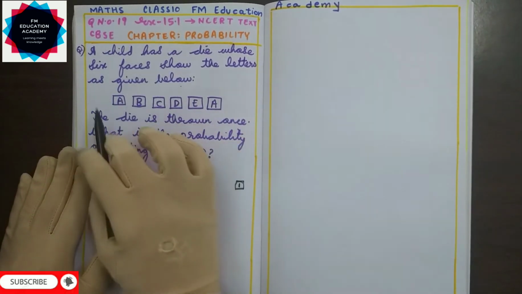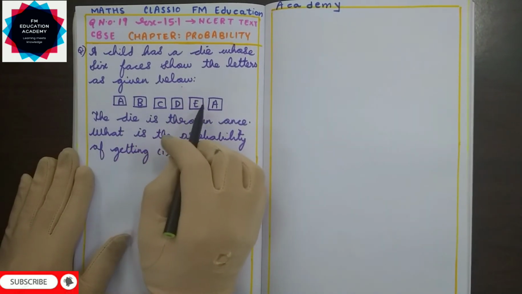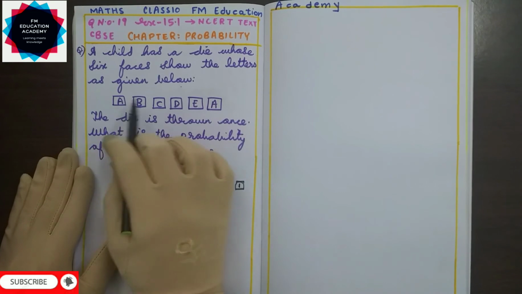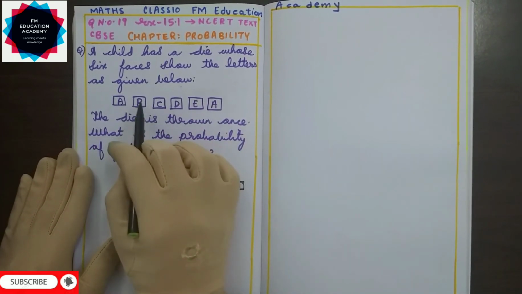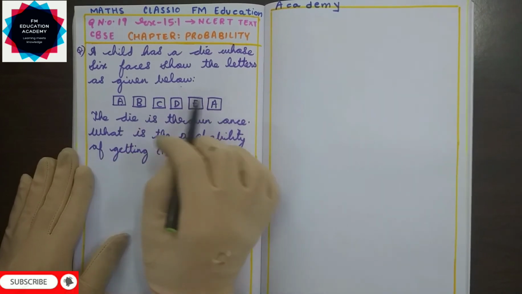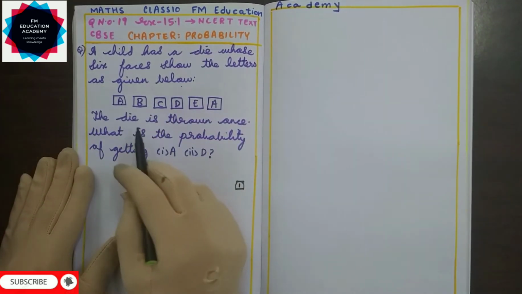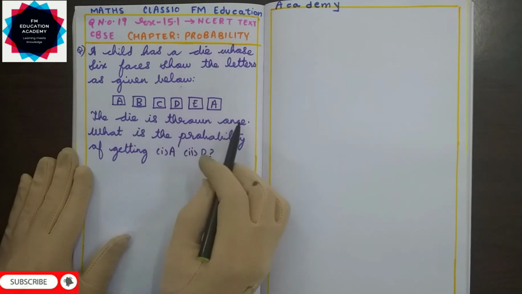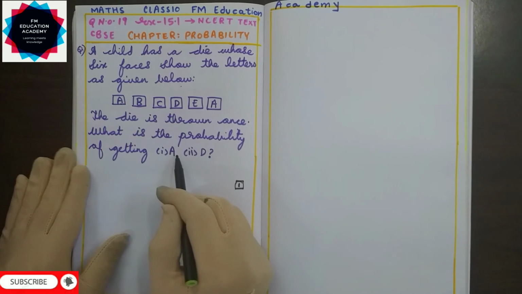And what letters is it having on the faces? It is given A, B, C, D, E, A. There are 2 faces having the letter A, and on the remaining 4 faces it has B, C, D, E. It is a 6-face die only, according to the figure given. So the die is thrown once, and it is asking what is the probability of getting A.